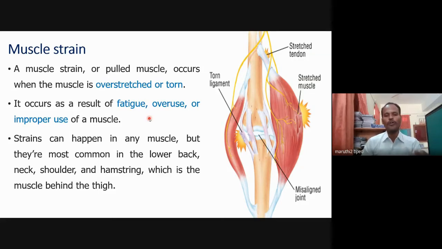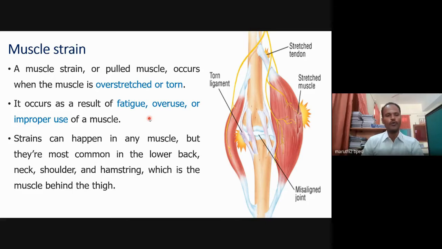Then overuse: you should not overuse one type of muscle. For example, volleyball players use their forearm during the game at the time of spiking. A right-hand player will use the right hand, and a left-hand player will use the left hand. That is called overuse. You should give proper weight training to the particular muscle and maintain it properly. Otherwise, it will lead to injury. That is called muscle strain.